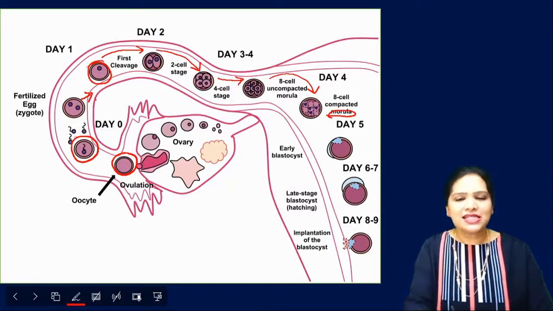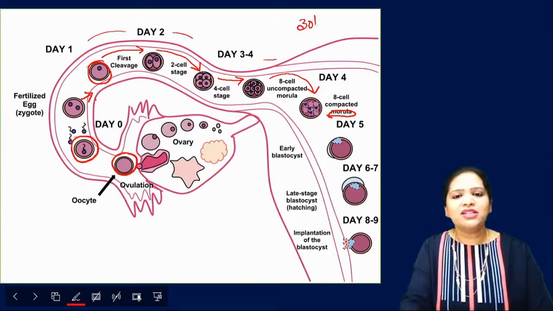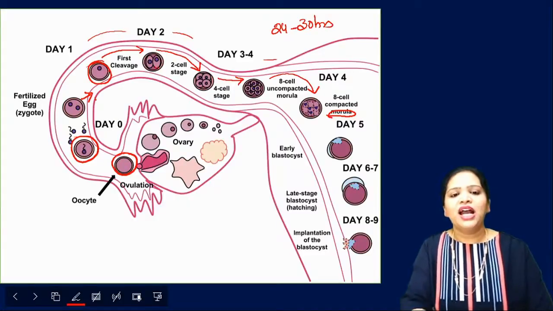So these stages occur one day after that. I told you, almost 30 hours it takes, 24 to 30 hours, one day. So from zygote to form the second stage, it takes one day, and 2 cell to 4 cell another one day. So like this, one day it takes.